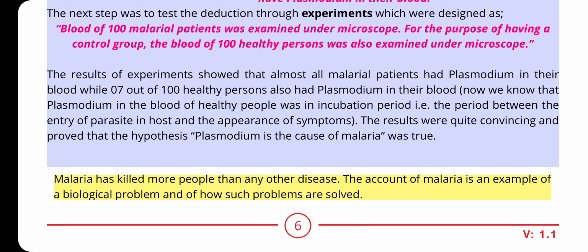Now we know that plasmodium in the blood of healthy people was in the incubation period, the period between the entry of the parasite in the host and the appearance of symptoms. So here we got the definition of the incubation period. The results were quite convincing and proved that the hypothesis, Plasmodium is the cause of malaria, was true. So this hypothesis was accepted at this time when they saw the incubation period.